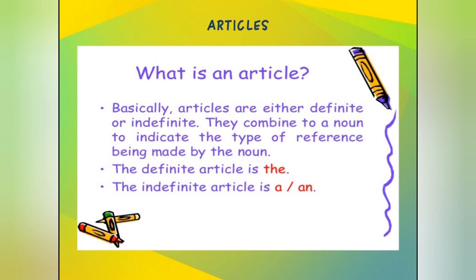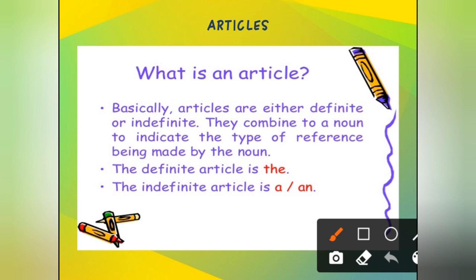Now today we are going to start articles. So what is an article? Basically articles are either definite or indefinite. Mainly you have read this earlier also. We have two kinds of articles: the first one definite and the second one indefinite. They combine with a noun to indicate the type of reference being made by the noun. What does it mean? Simple, sometimes these articles even help with number sense.